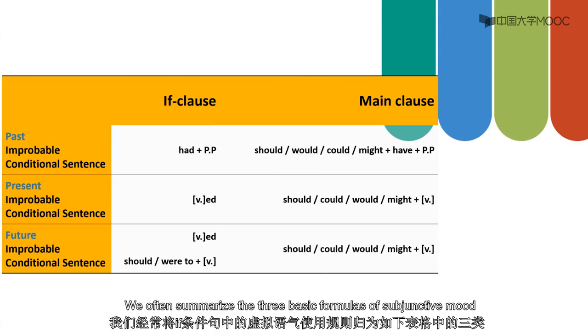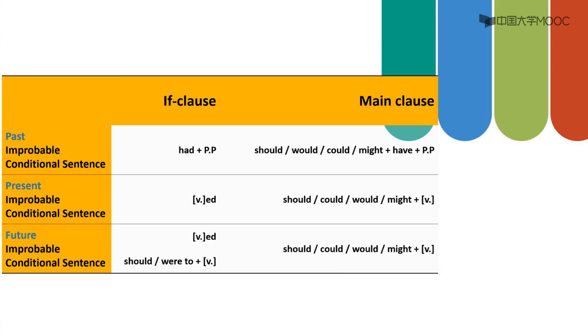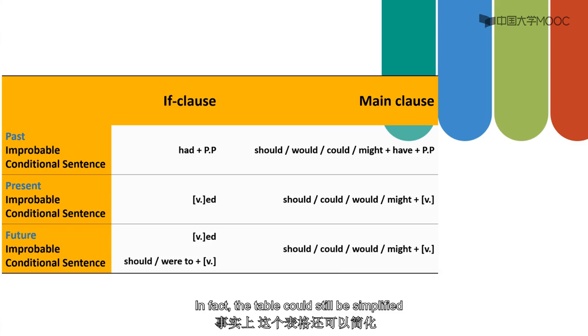We often summarize the three basic formulas of subjunctive mood in if clause within a table like this. But most students still find it difficult to remember. In fact, the table could be simplified.